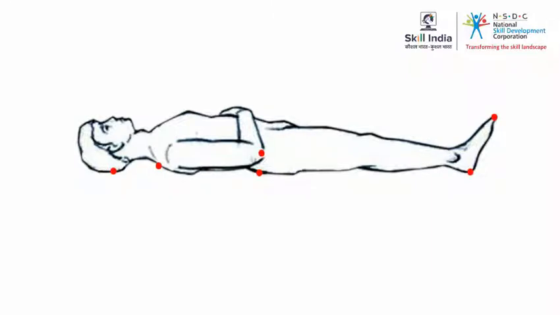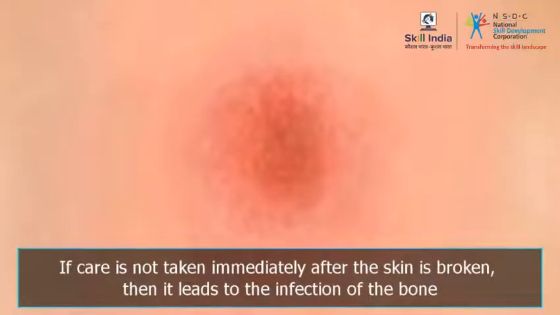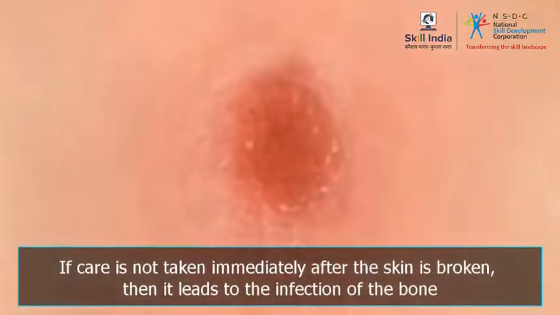How do we know if a bed sore is formed? When there is excessive pressure on the skin, it turns whitish in color due to lack of blood. Once the skin turns white, it becomes dry and breaks. If care is not taken immediately after the skin is broken, then it leads to the infection of the bone, resulting in a very painful condition.